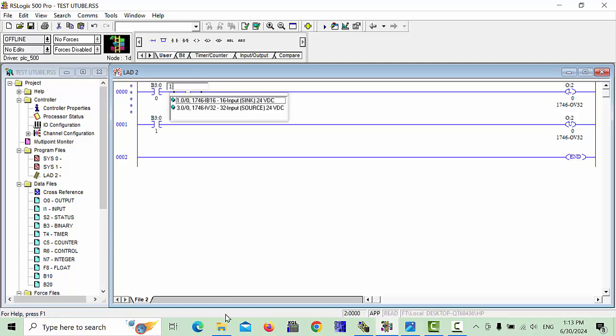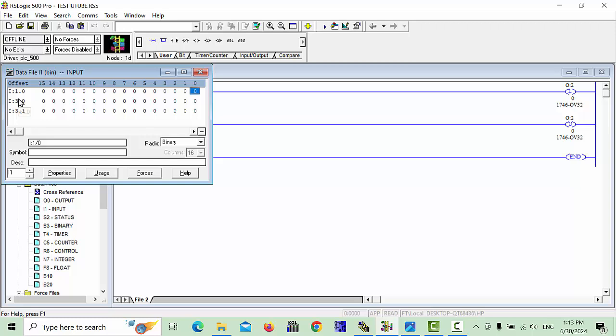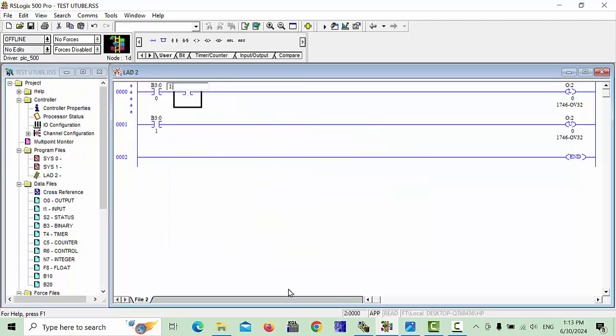I colon 1, for example this is what we are choosing, 1.0. I colon 0 slash 0, for example, if you choose this, this will be your first signal output.